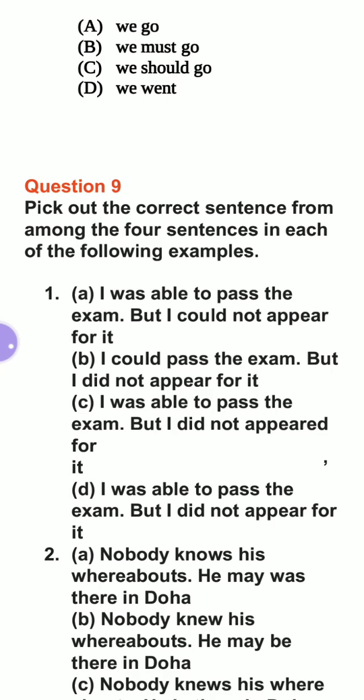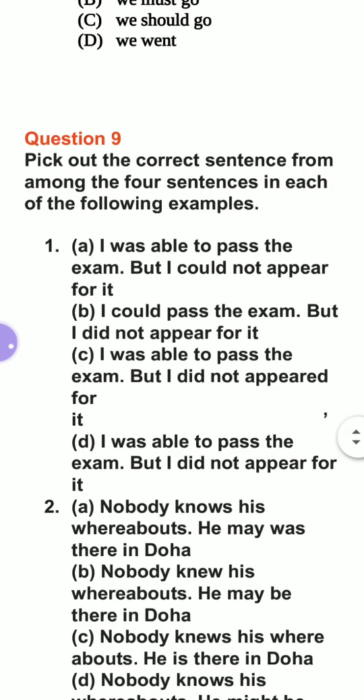I was able to pass the exam, but I could not appear for it. Right or wrong? You will see. I could pass the exam, but I did not appear for it. This is the right answer, having no error. But the right answer is option number B. I could pass the exam, but I did not appear for it. Both the sentences are in the past tense. The first part shows the ability.